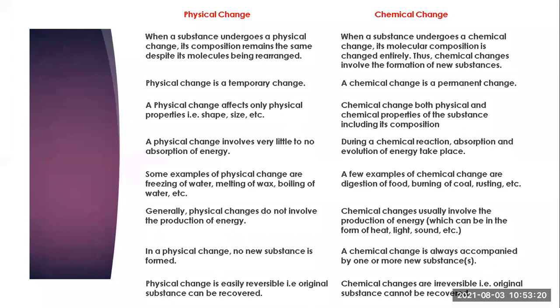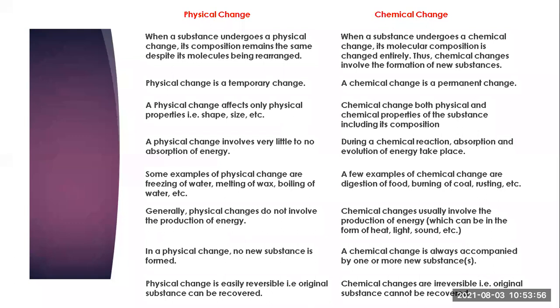Then a physical change involves very little to no absorption of energy because no breaking and making of bonds takes place. That's why no absorption of energy appears here. But whereas in chemical change, what happens? Here making and breaking of bonds takes place. Okay, so here absorption and evolution of energy takes place. That means whenever it is making a bond, energy is released. And where breaking of bonds takes place, energy is absorbed. So that's why in this case, absorption and evolution of energy takes place.